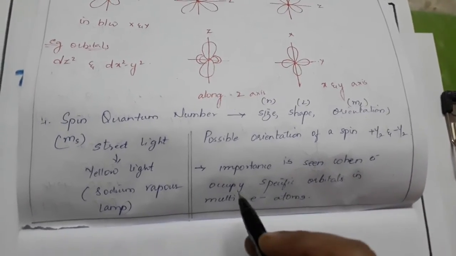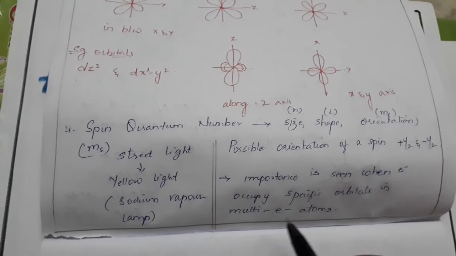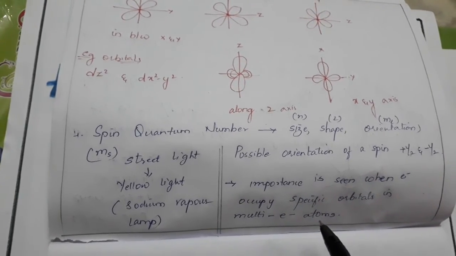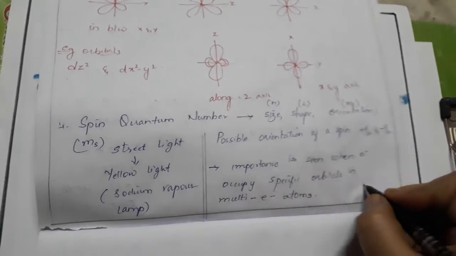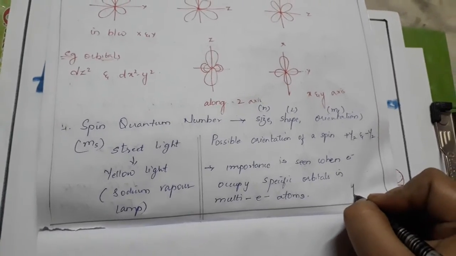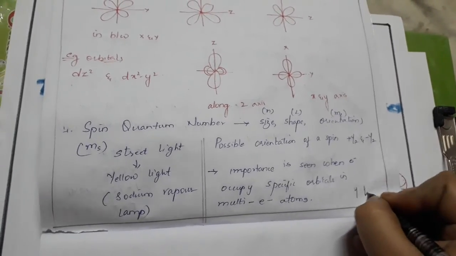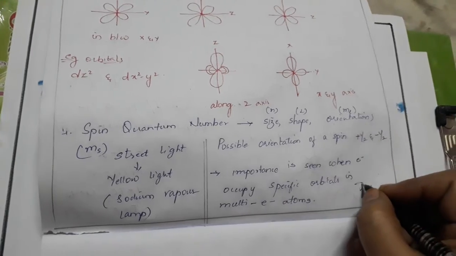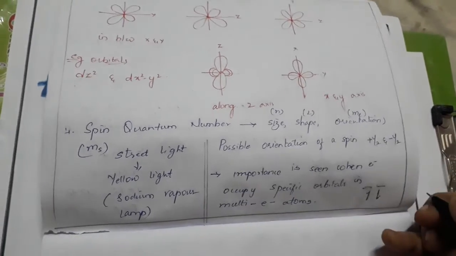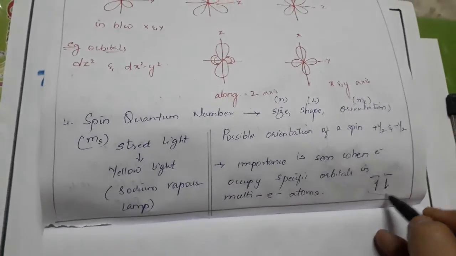Its importance is seen when an electron occupies a specific orbital in multi-electron atoms. Here you can see that they are placed like this: this is plus half and this is minus half. The electron will be placed first like this or this. These are called the spin of the orbitals.